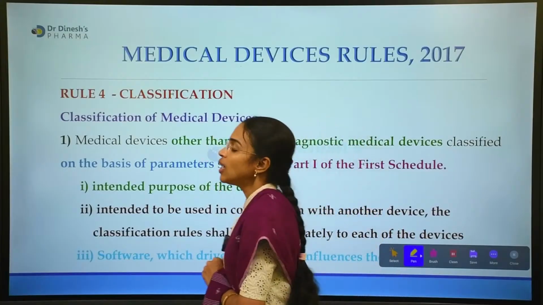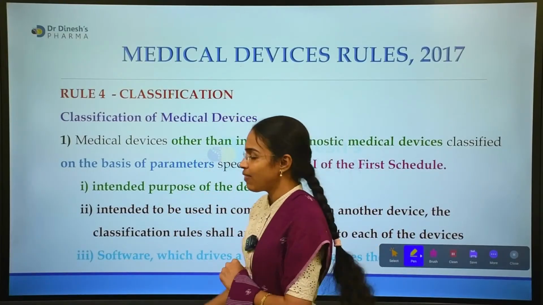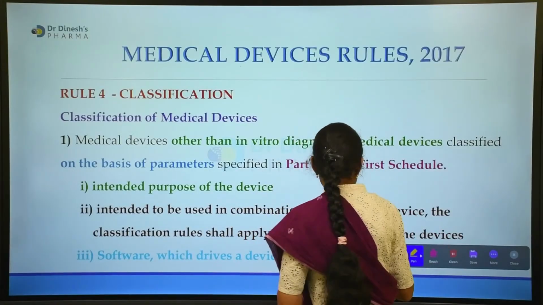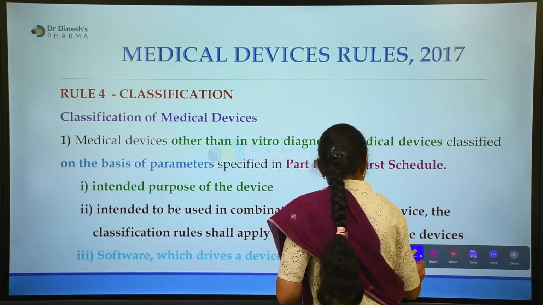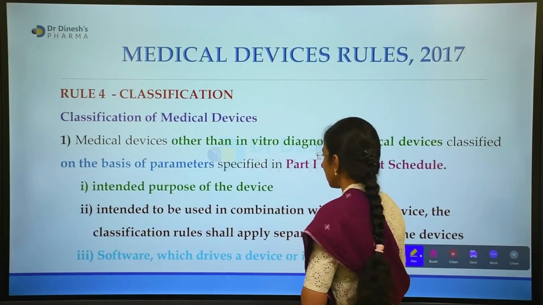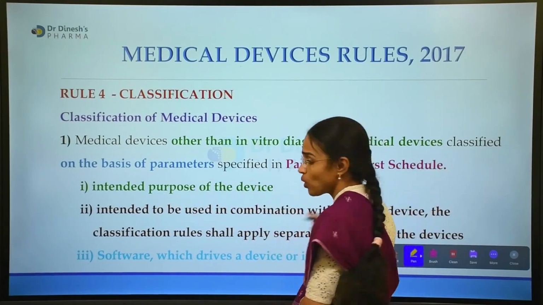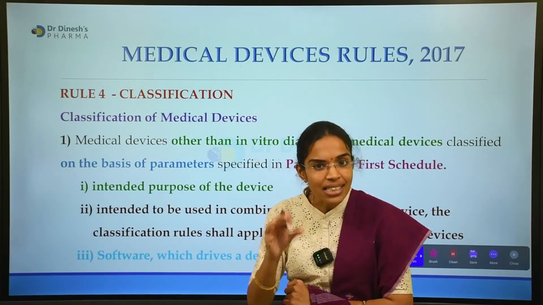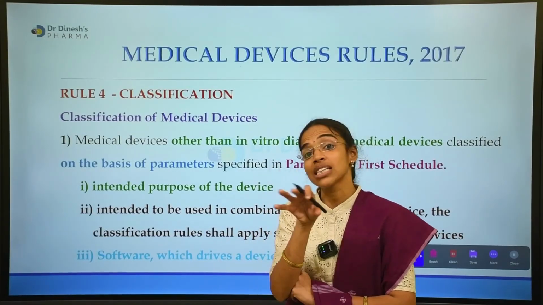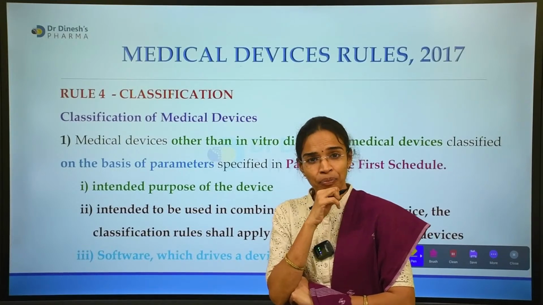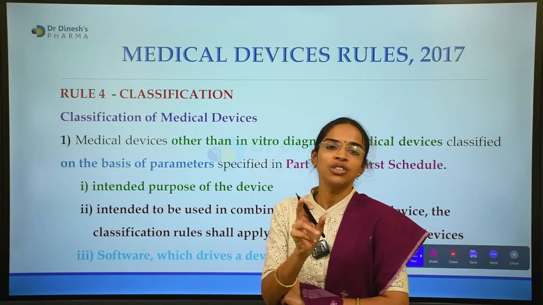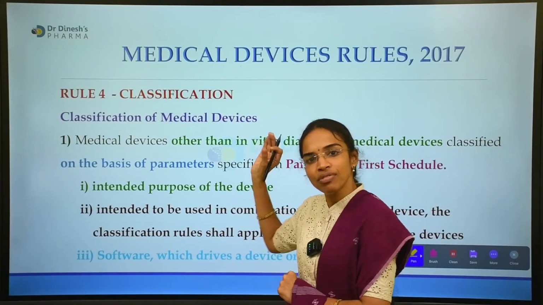So the classification of medical devices other than IVDs, what is it based on? Again, we have discussed that it is based on the risk. It is nothing but a risk-based classification. But how this risk-based classification is made also forms an important part of this rule.